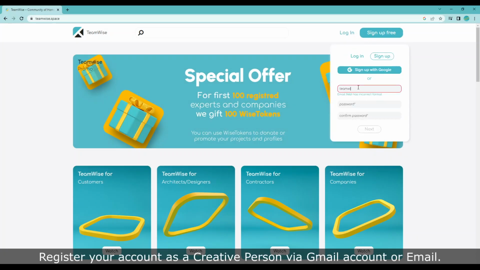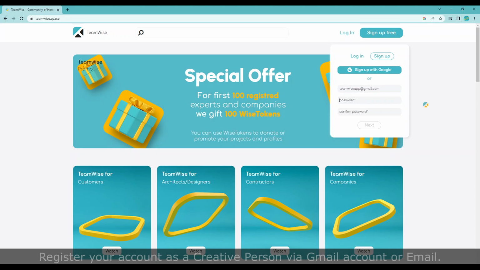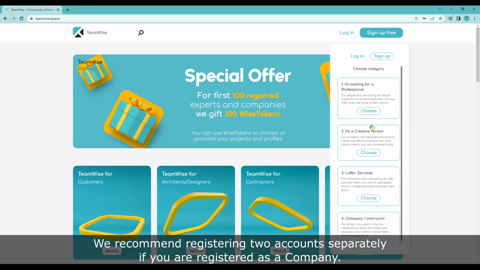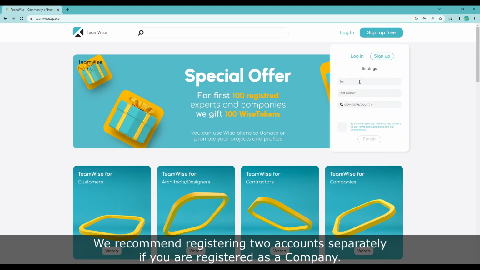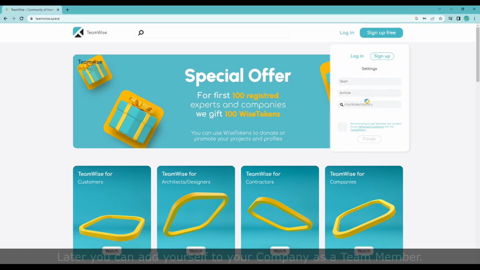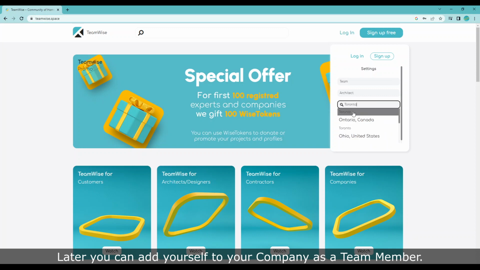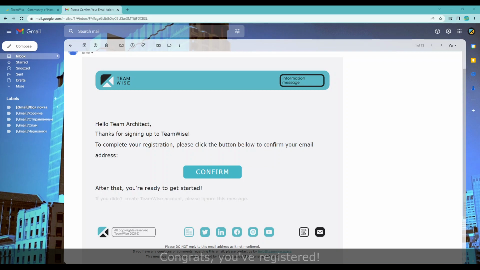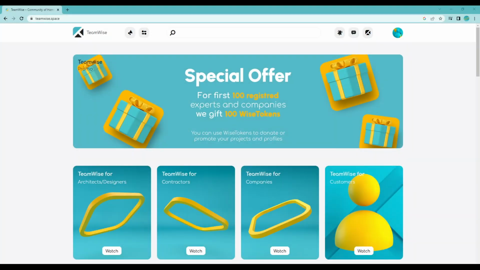Register your account as a creative person via Gmail account or email. We recommend registering 2 accounts separately if you are registered as a company. Later you can add yourself to your company as a team member. You got mail. Congrats, you've registered.